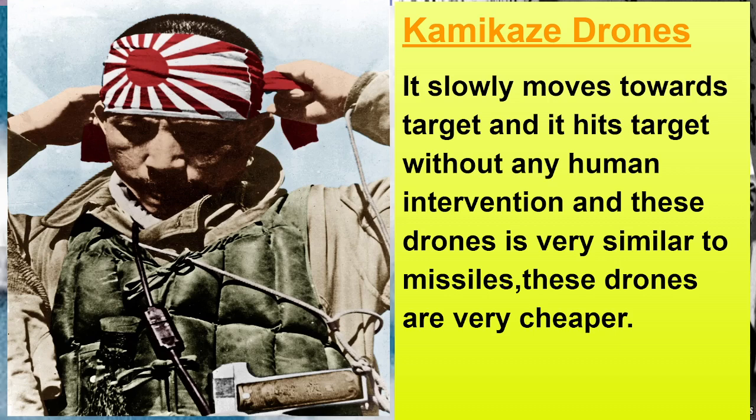With this we can do more damage to the enemies at very low cost because it is very cheap.